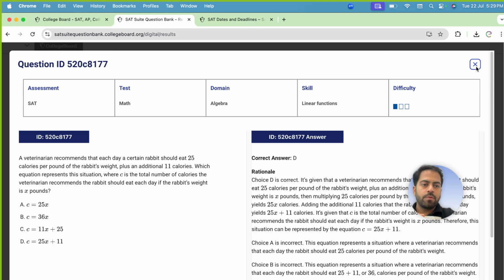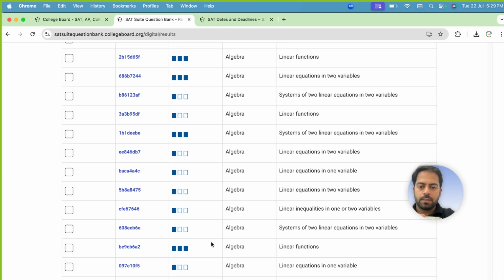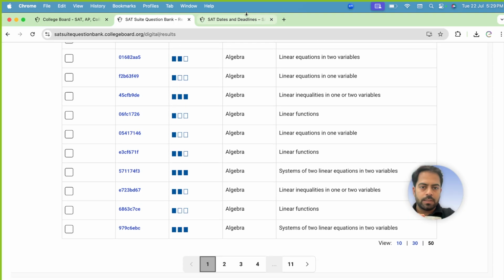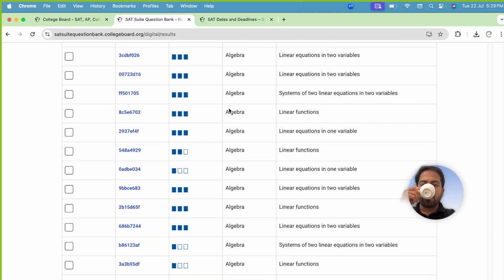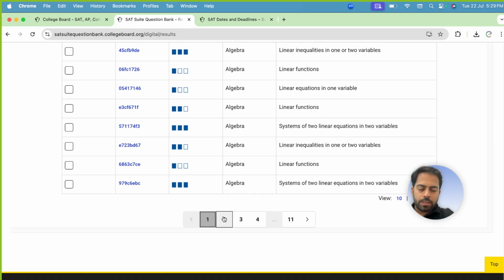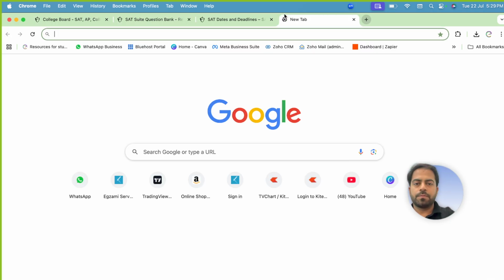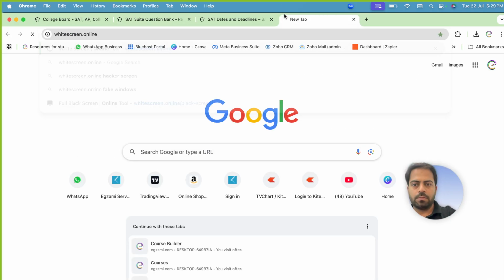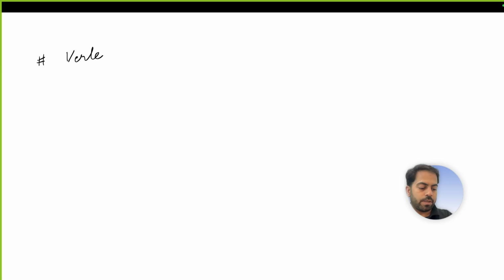So right now my focus is on finding questions on quadratics. So let's see 50 questions on one page. Let's go to first page. Yes, and let's see if I can find some questions on quadratics. One of the important questions, let me just put a white screen here. One of the important questions in quadratics which is coming these days is on vertex form of quadratic.